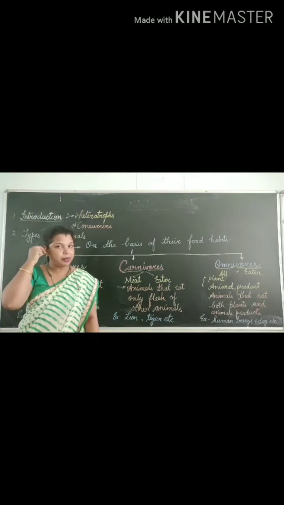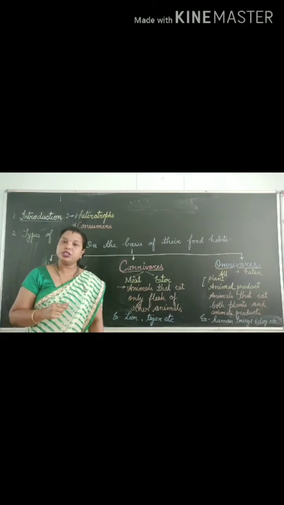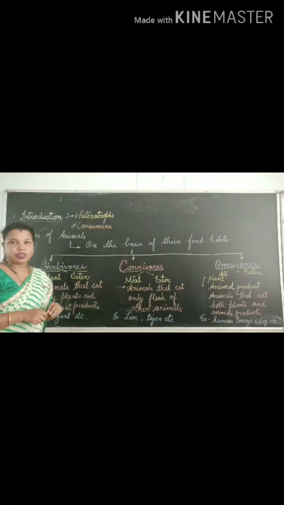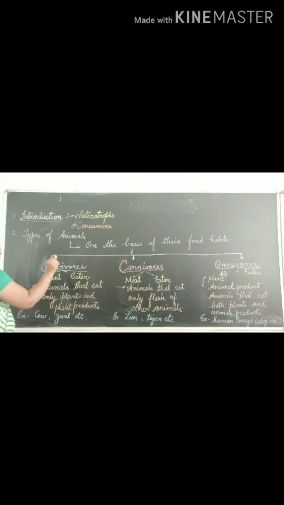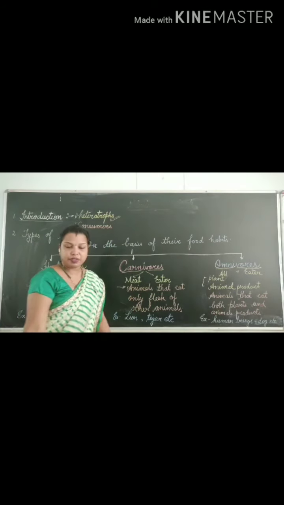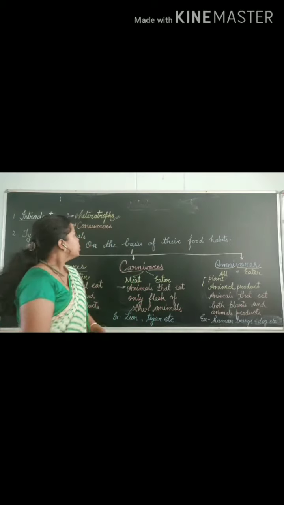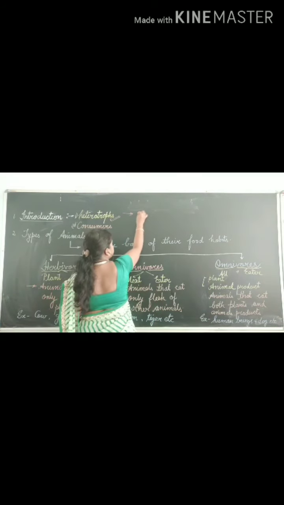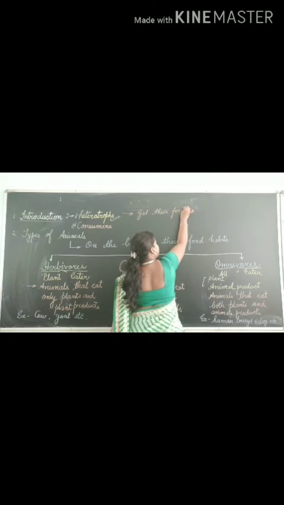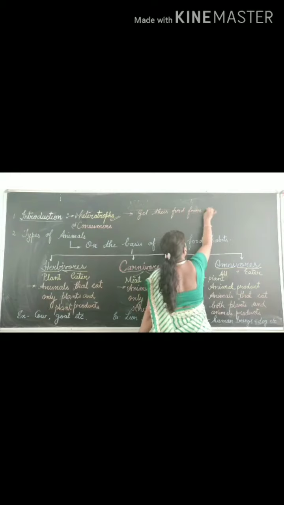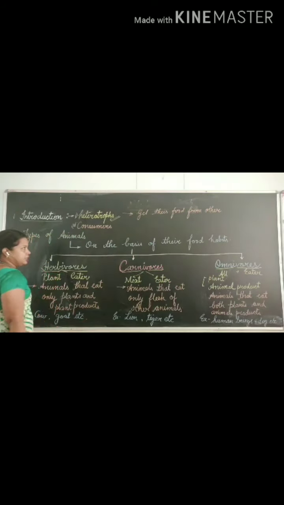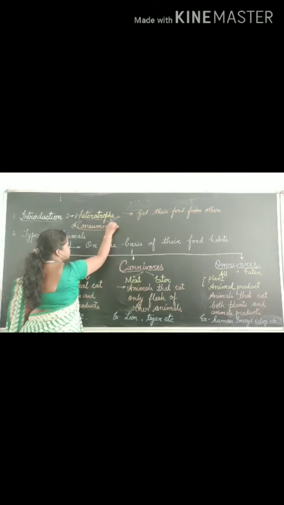Good morning students, in class 6, the first part was forwarded by Savita ma'am. Now I am going to continue with the second part, that is the classification of animals on the basis of their food habits. We know very well that animals are heterotrophs. What is the meaning of heterotrophs? In the starting of the chapter, I explained already. They get their food from others. We can say them consumers also because they are taking